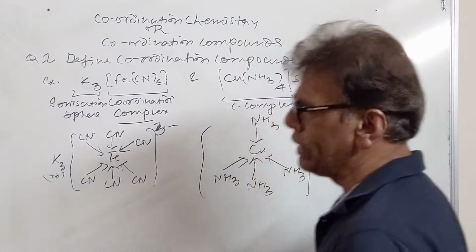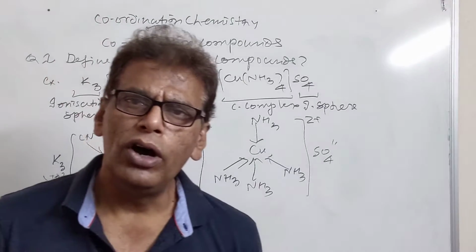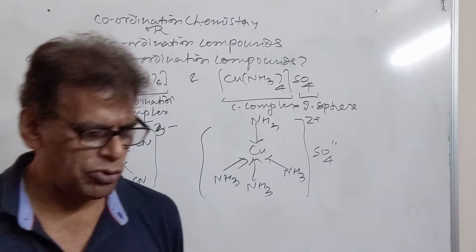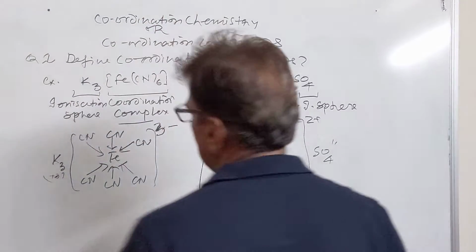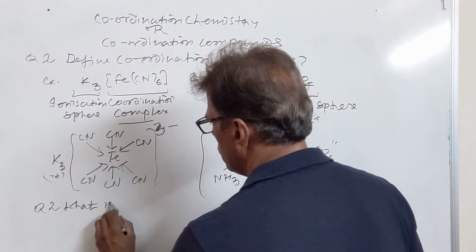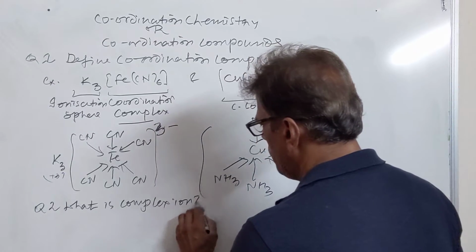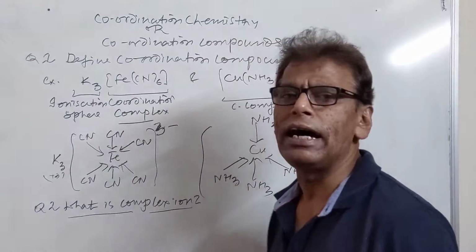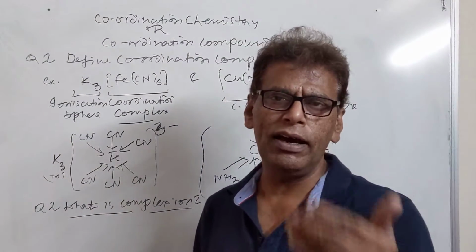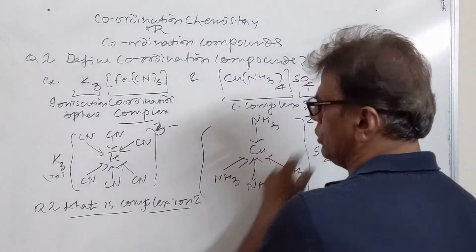So these are the coordination compounds where transition metal ion or atom is bound to the ligands, or the electron rich neutral or negatively charged species, through coordinate bonds. Then we have the second question, what is complex ion? Complex ion is an electrically charged species which is formed by combination of transition metal ion and the ligand. So this is a complex ion. It may be negative, it may be positive also.